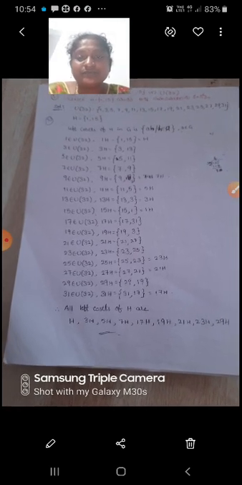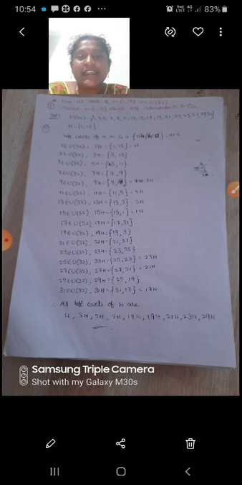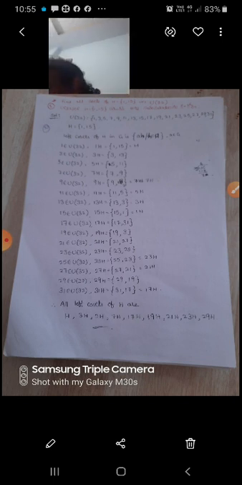So next problem, find all cosets of H equal to {1, 15} in U(32). So U(32), first we will find the elements in U(32). U(32) equals 1, 3, 5, 7, 9, 11, 13, 15, 17, 19, 21, 23, 25, 27, 29, 31. These are the elements in U(32).